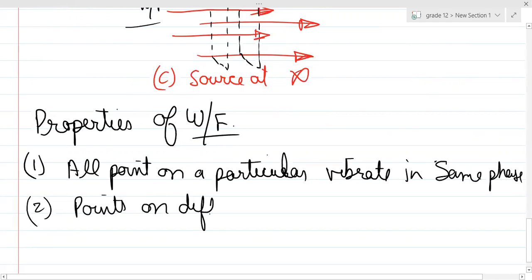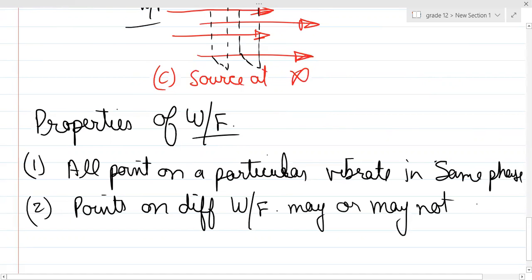Points on different wavefronts may or may not be in the same phase.